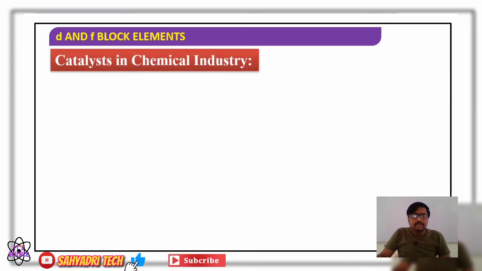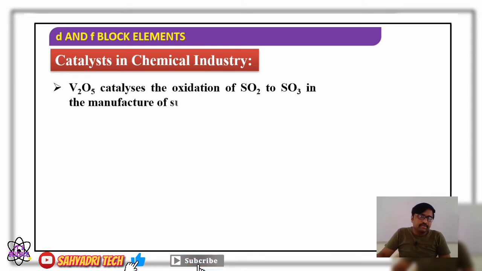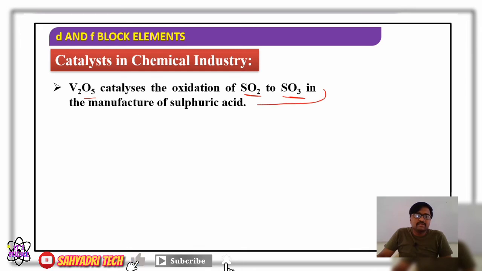Then coming to the catalysts in chemistry. Vanadium pentoxide, V2O5, which catalyzes what? It catalyzes the oxidation of sulfur dioxide to sulfur trioxide. Where is this method used? It is used in the manufacture of sulfuric acid. Here the oxide, vanadium pentoxide, acts as a catalyst.